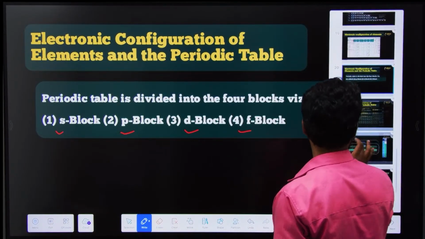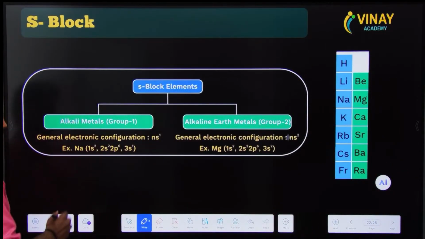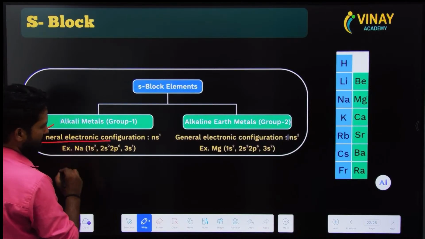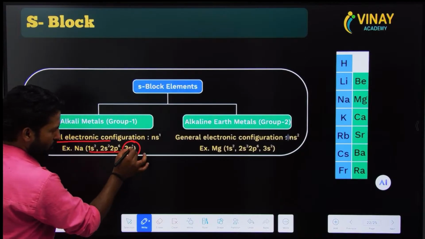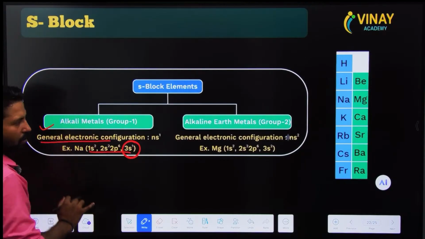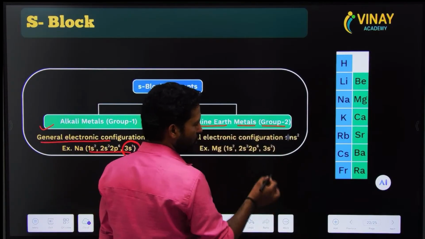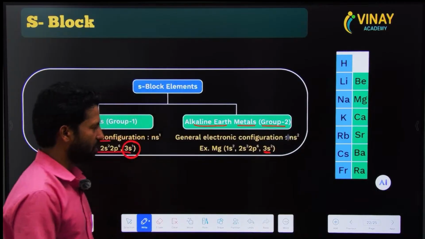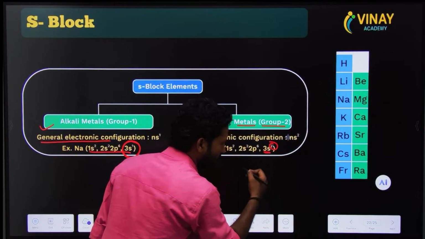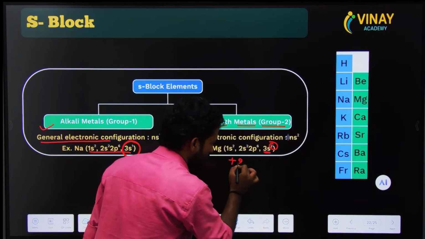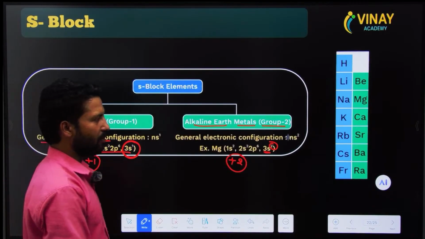We'll discuss this first. So look here, S block elements. We have already discussed that group 1 has the alkali metals. The general electronic configuration: the last electron goes into the S subshell, so they are kept in the S block. The second group is known as alkaline earth metals, group 2. The last electron goes into S, that means it goes into the S block, and there are only 2 electrons in the valence shell, so its oxidation state is +2, and with 1 electron, it has an oxidation state of +1.